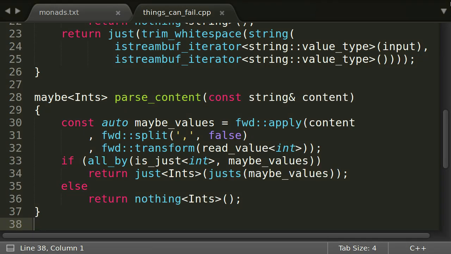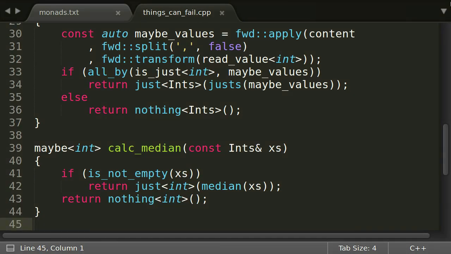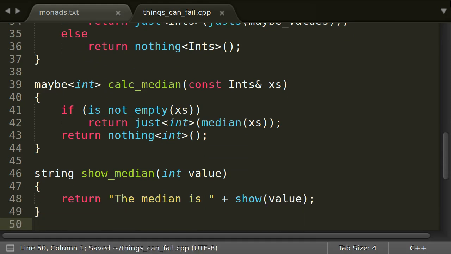ParseContent does something similar to what you saw in the programming challenges in earlier lectures. It splits the content on a separator and parses the tokens. But this one here returns nothing if one or more of the tokens cannot be parsed. CalcMedian only works on non-empty sequences, while showMedian just formats our output.